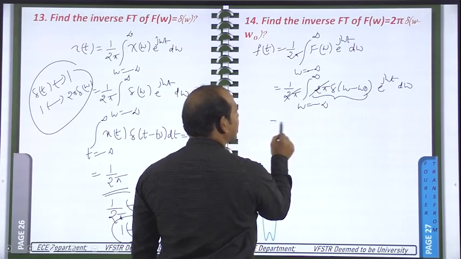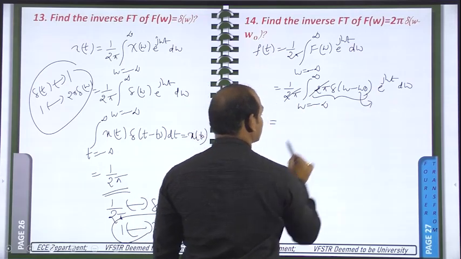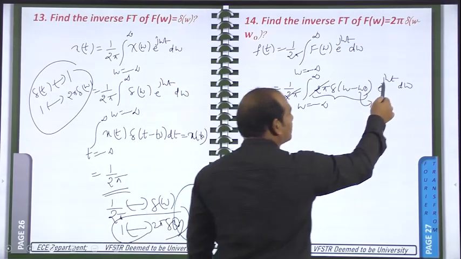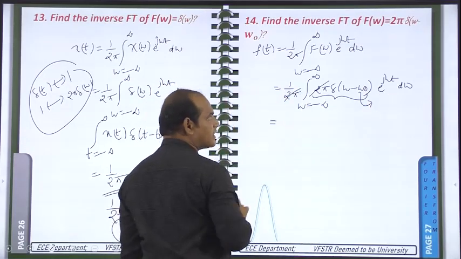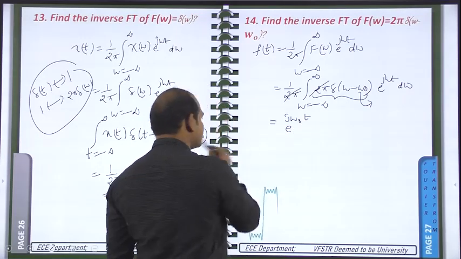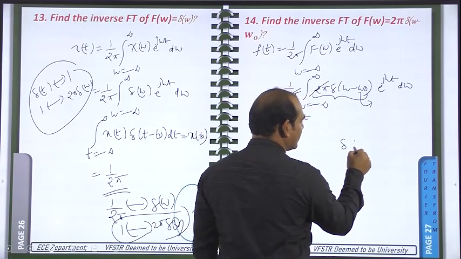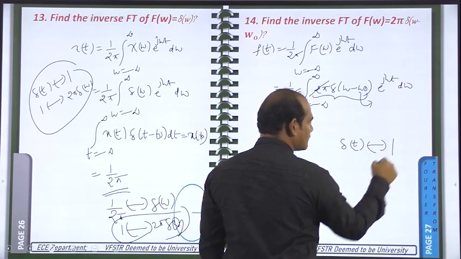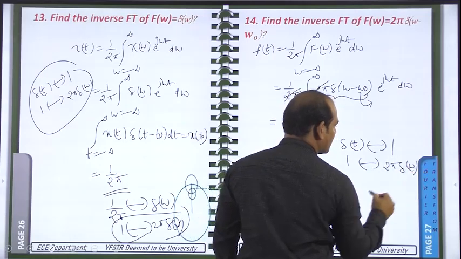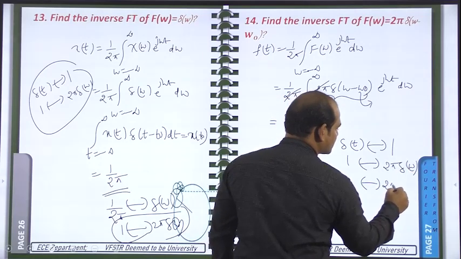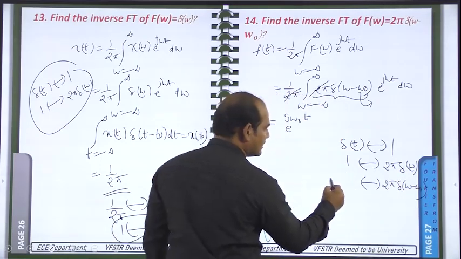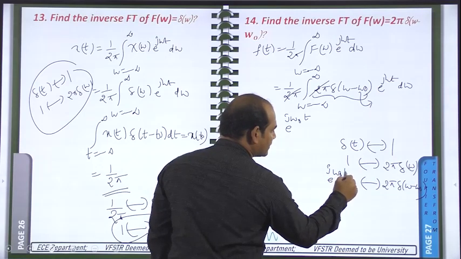Here 2 pi will be cancelled. So this omega naught should be substituted where omega is there in the x of omega formula, that is e power j omega t. Where omega is there we need to write omega naught. So it will become e power j omega naught into t. All these formulas I am writing at one place. You see carefully. Del of t having the Fourier transform 1, 1 is having the Fourier transform 2 pi into del of omega. Now for the Fourier transform 2 pi into del of omega minus omega naught, what we got here? e power j omega naught into t.